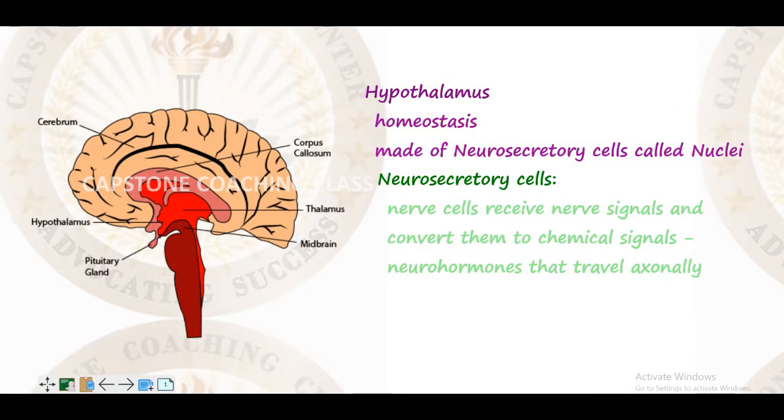Hey everyone, in this video we'll be discussing the hypothalamus and pituitary. These are the two main important endocrine glands that actually control the entire endocrine system. So first we'll be talking about the hypothalamus.